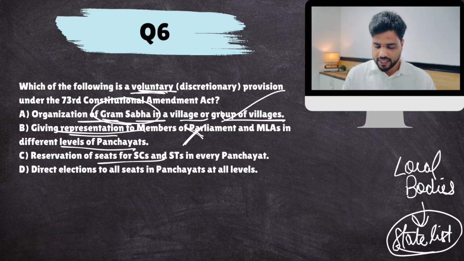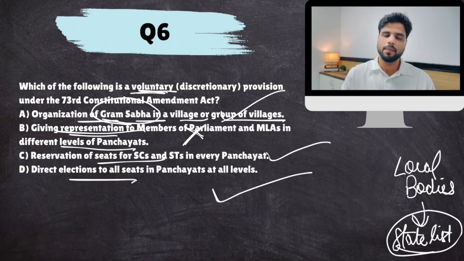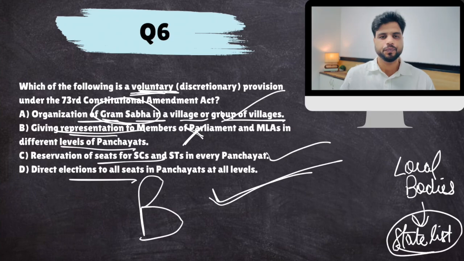Reservation of state SCs and STs is compulsory. Direct election is compulsory. Members of panchayats would be elected directly by people at all levels. This is a compulsory provision. So voluntary is only B.